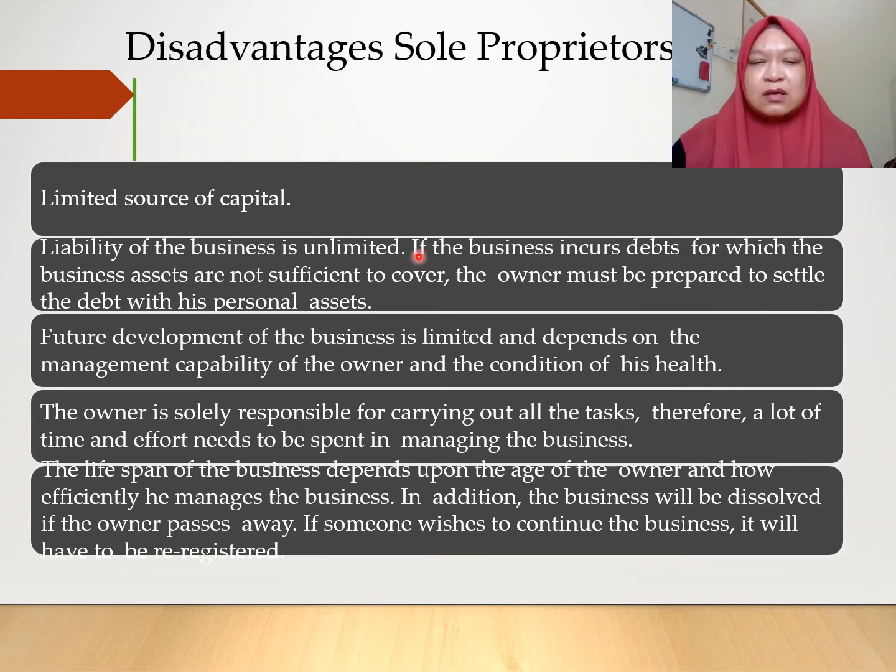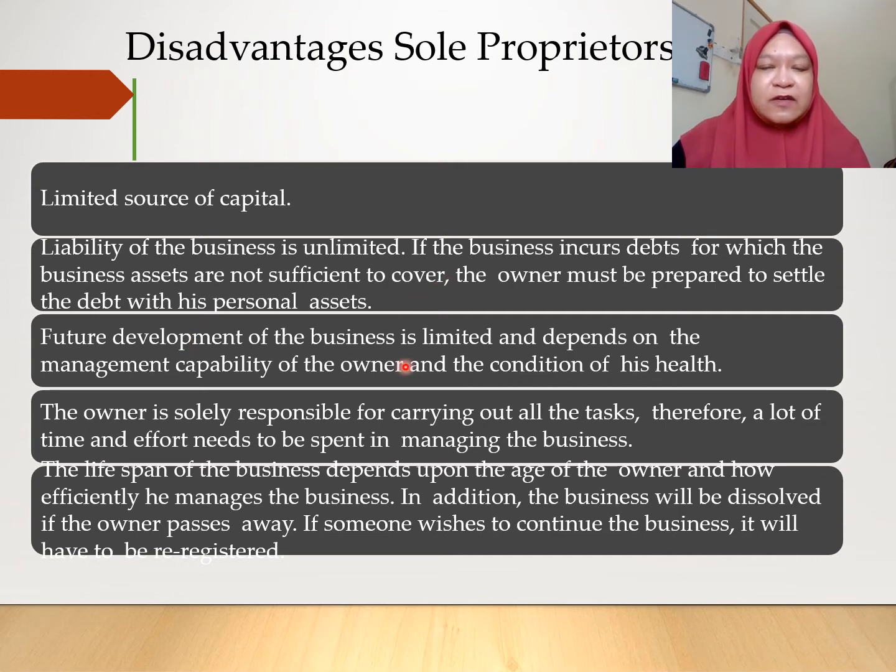This is what is meant by unlimited liability. So if you are unable to cover the losses and pay back the debt, your personal assets will also be used to pay for the business debt.